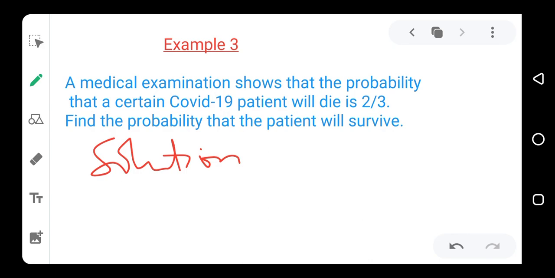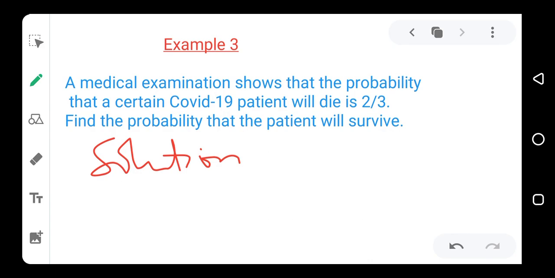Now, somebody that is sick, two things can either happen to the person. The person can either survive it or the person dies. So these are the two things that can happen when somebody is sick. Now, the doctor has already given us the probability that the person will die.